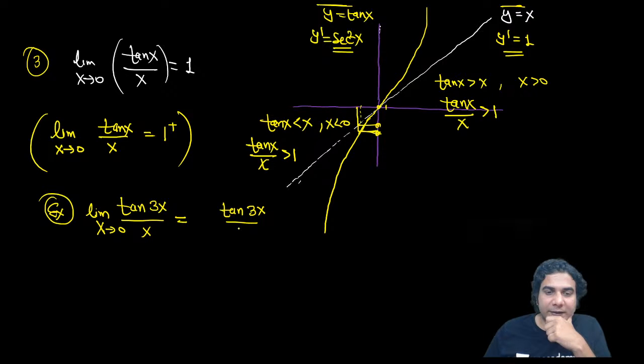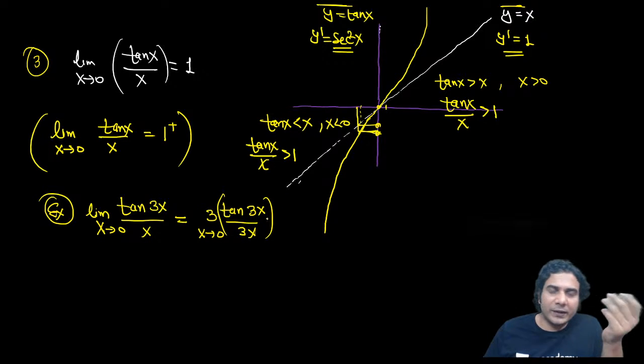So make 3x in the denominator also, and 3 will be multiplied. So now you can see this limit is 1. And because there is no greatest integer or fractional part, whether you write 1 plus or 1, they are the same. So ultimately you need to write 3 into 1 plus. 1 plus is close to 1, so 3 plus means 3. It is approaching 3.